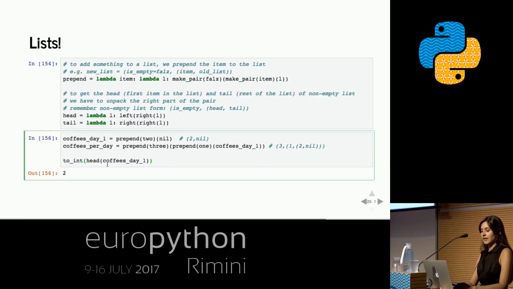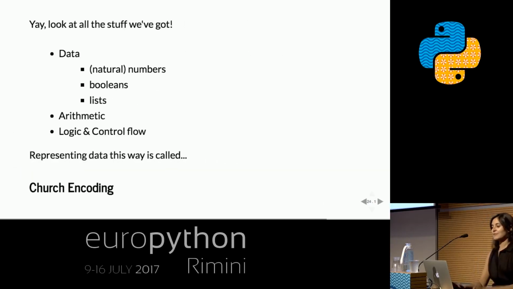Great. Okay, and then if I were to prepend more stuff to that, I could get a more complicated list that had other things. So if I had coffees per day, and I took the head of that, the first thing is, I took the coffees on day 1, which is 2, I prepended 1, and then I prepended 3. So the first thing should be 3, which it is. And if I were to take the first thing of the rest of the list, that should be the head of the tail of the list, which should be, okay. So we got all this stuff.